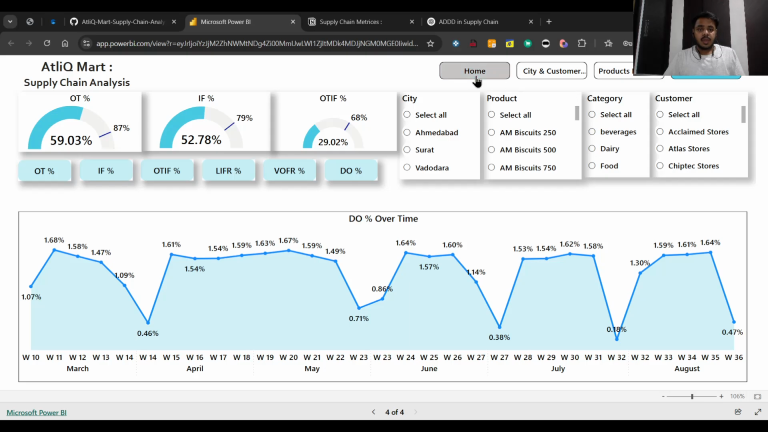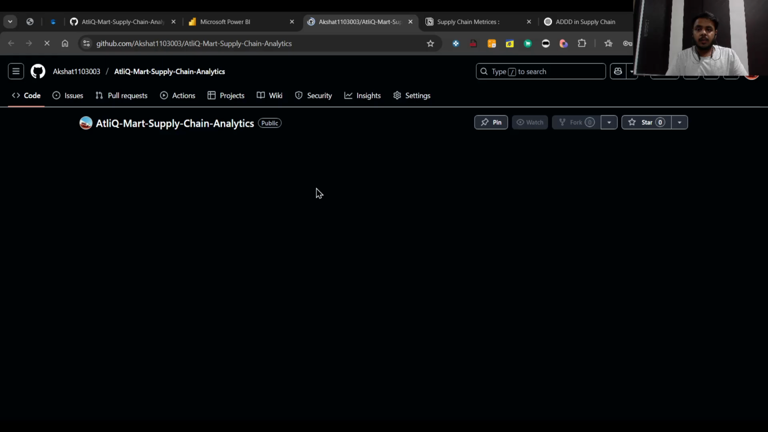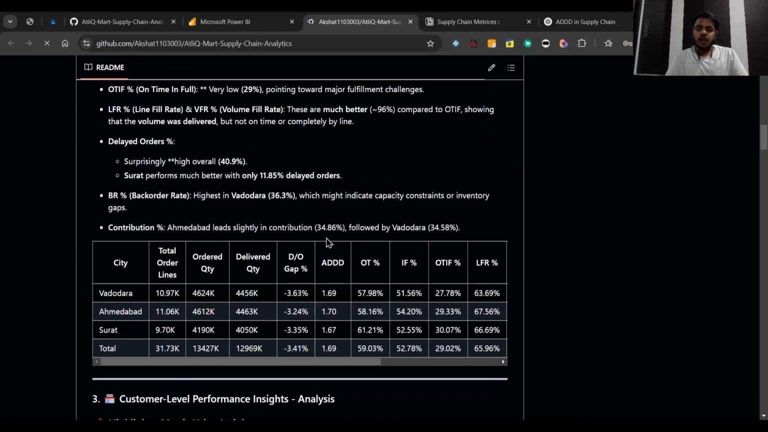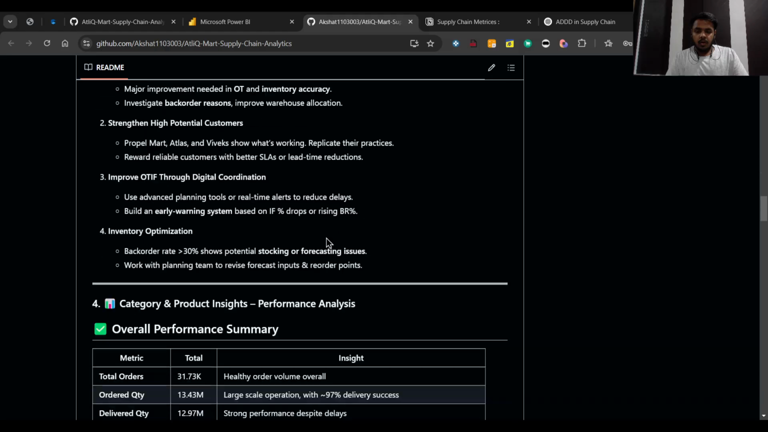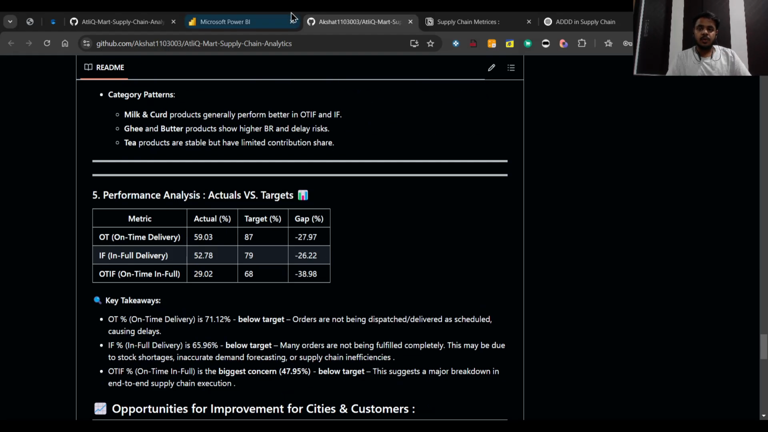So that is my analysis for the AtliQ Mart supply chain. Now I have made a repository. So by clicking onto the GitHub documentation button, you can go to the GitHub repository that I have created. So it contains all the documentation and the insights that I have generated throughout the dashboard.